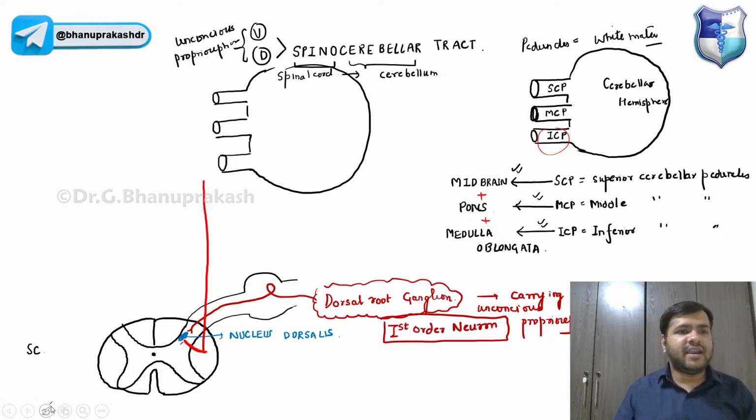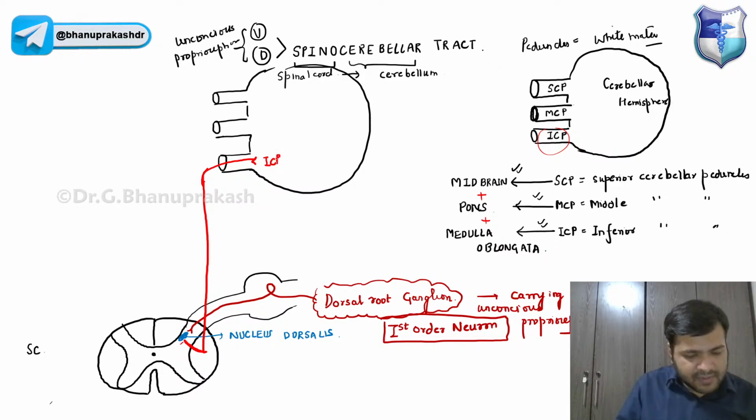Right, so it is entering into the cerebellar peduncle directly, and that is the inferior cerebellar peduncle over here, obviously.